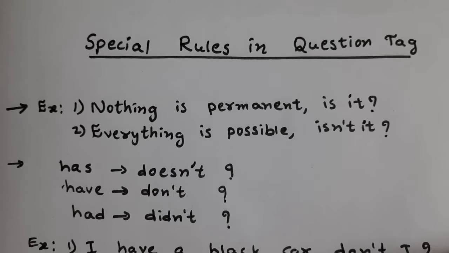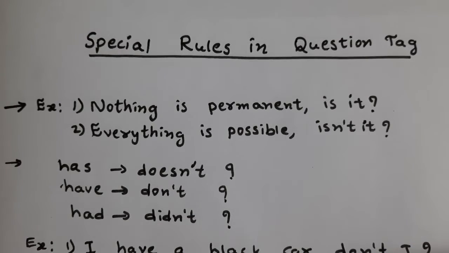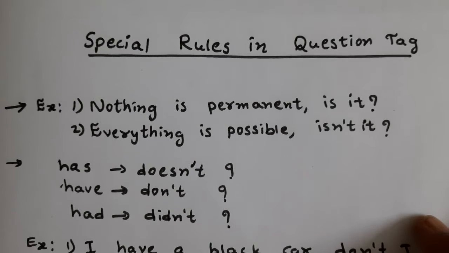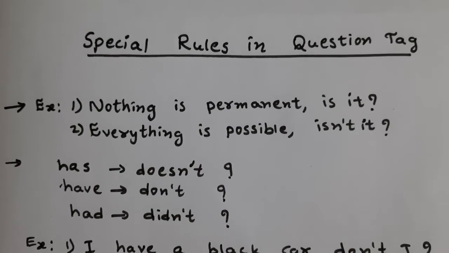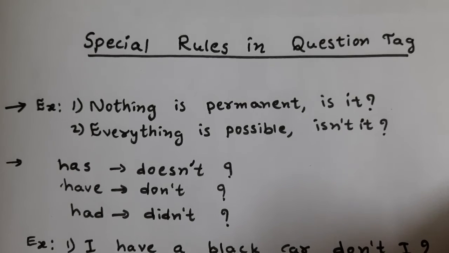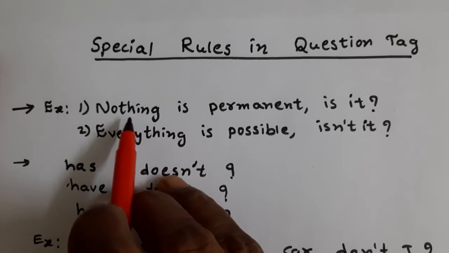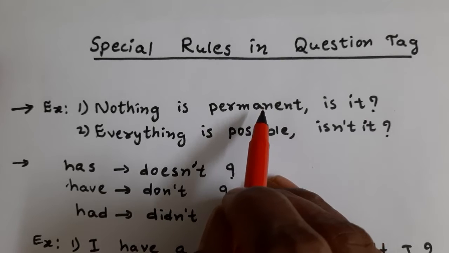Now, we are going to learn some more special rules in question tags. First one: if the statement starts with everything, something, or nothing, the pronoun "it" is used in the tag. For example, "Nothing is permanent."